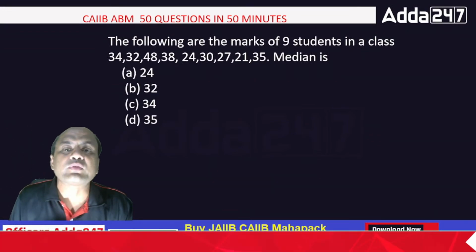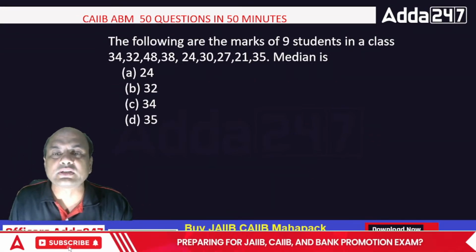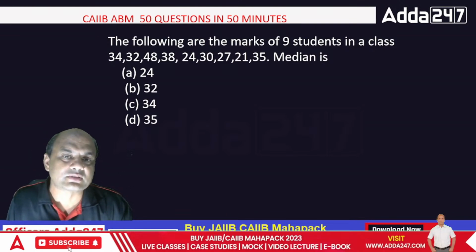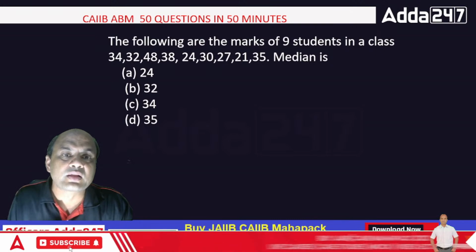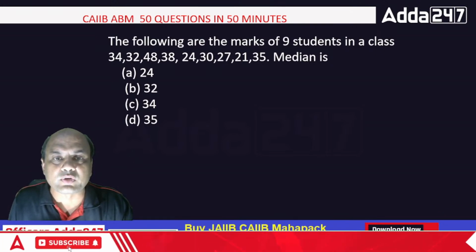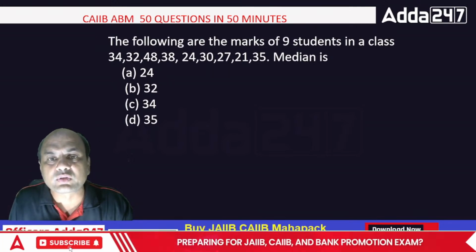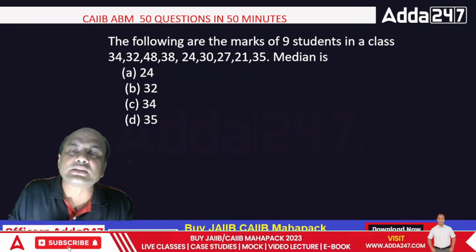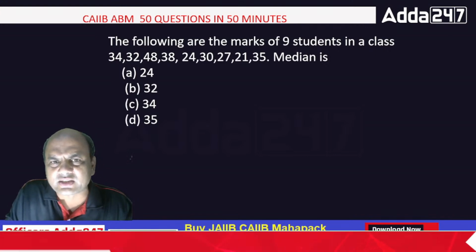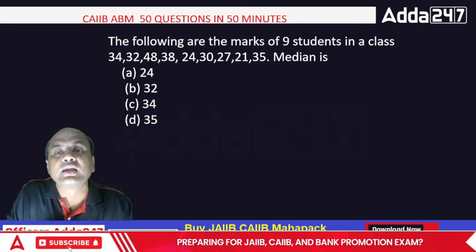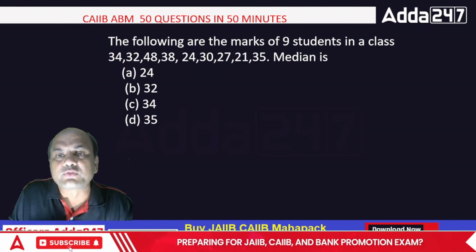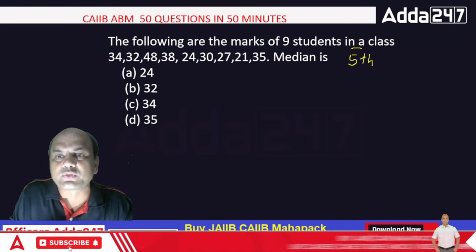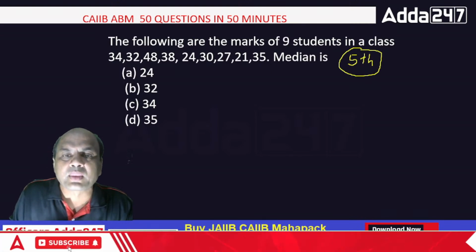Next one. The following are the marks of 9 students in the class. Therefore the median is? Now this time you should answer. What is the median? 32, 30, 34, 32, 48, 38, 24, 30, 27, 21 and 35. These are the numbers. So arrange them in ascending order. You want 9 numbers, so the fifth number will be the median. Fifth, because this is an odd number of elements, right? So check the fifth number.